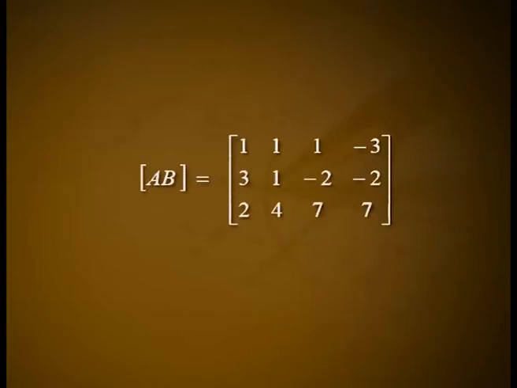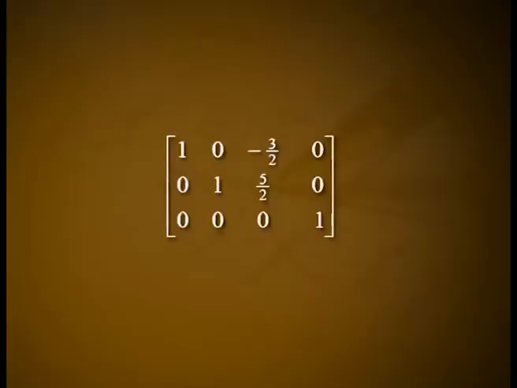Solution. Matrix AB is equal to matrix [1 1 1 -3; 3 1 -2 -2; 2 4 7 7]. By performing elementary row transformations on the augmented matrix 5 times, we have obtained its row echelon form, matrix [1 0 -3/2 0; 0 1 5/2 0; 0 0 0 1]. Since the echelon form has 3 non-zero rows, the rank of AB is equal to 3.